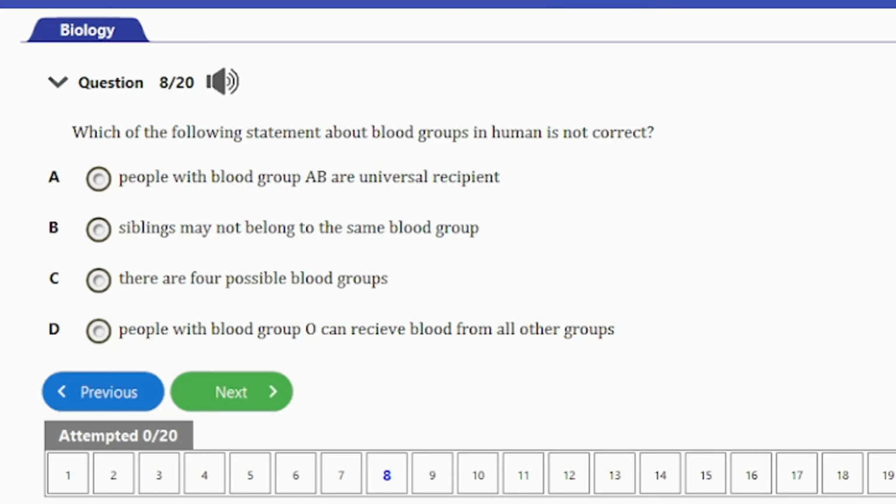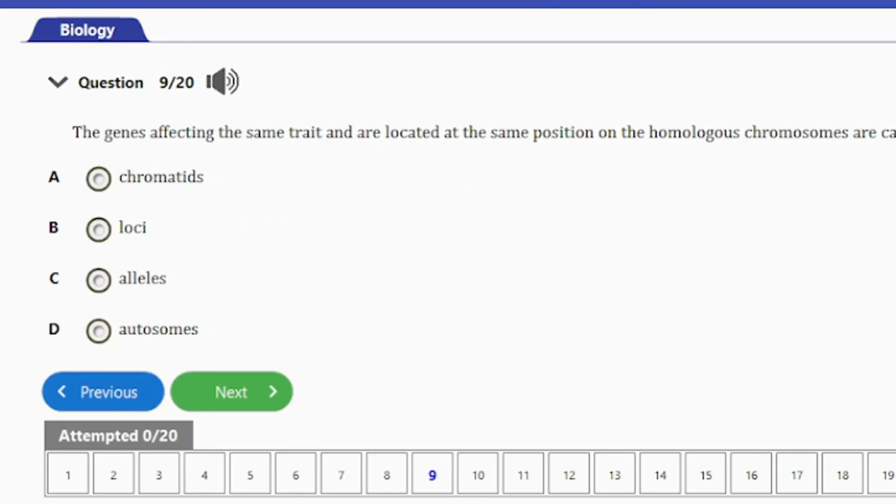People with blood group O are actually universal donors and not recipients, which means they can donate blood to all groups, and they are not universal recipients, which means they cannot receive blood from other groups. And that's it for that question. So let's consider the next question.